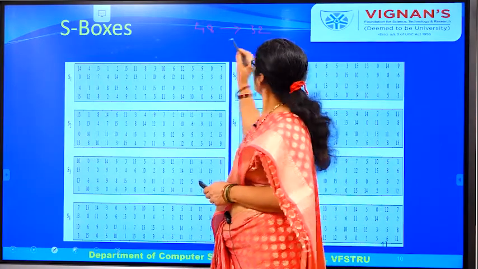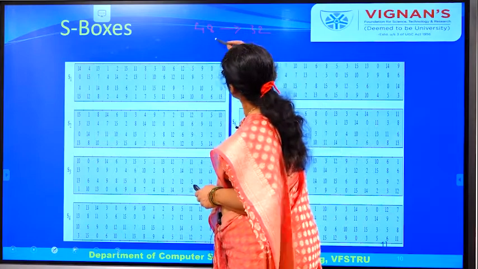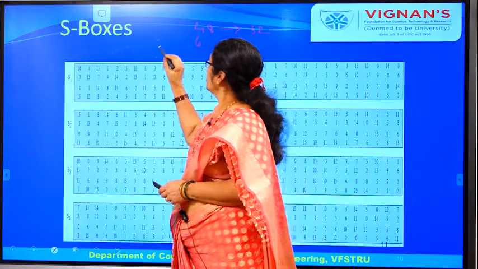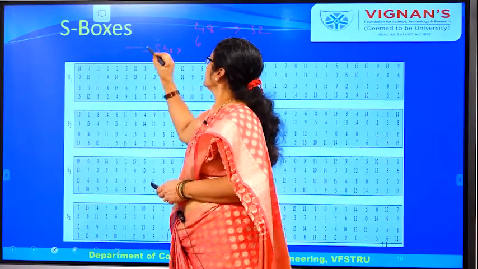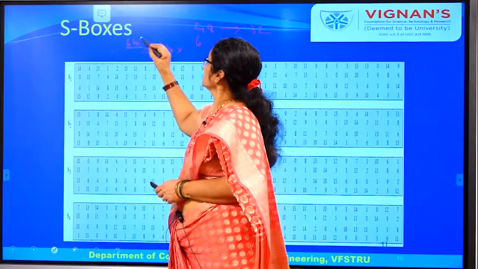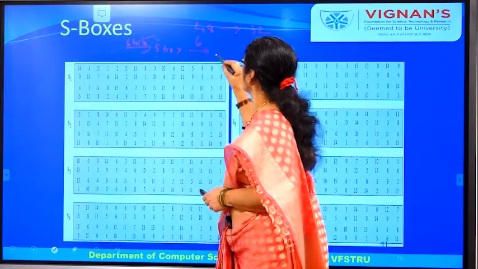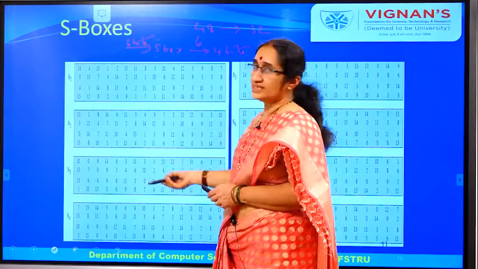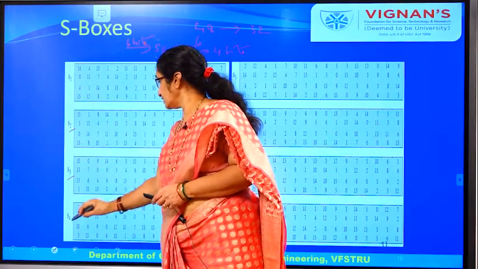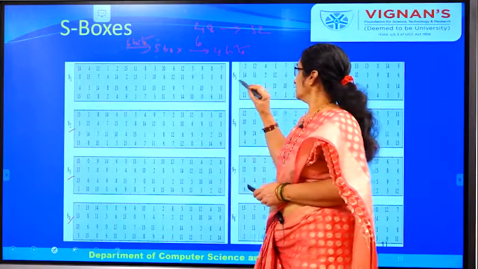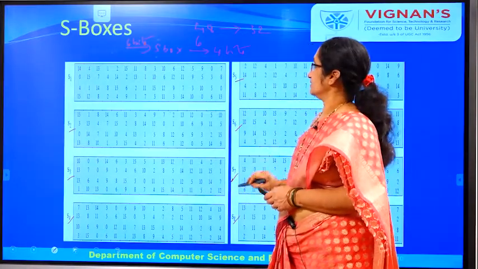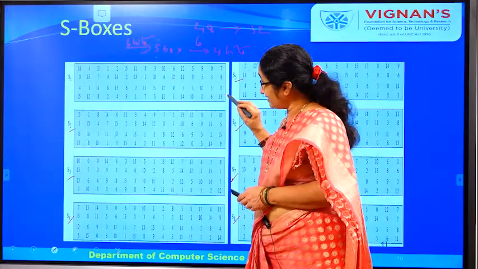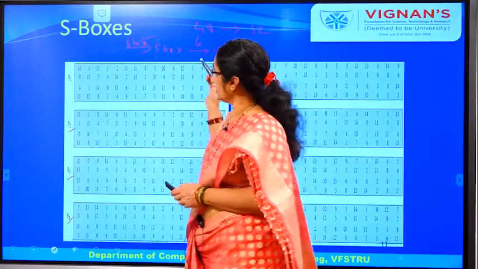When you have these 48 bits, you take every 6 bits as input to the substitution box. The input to the substitution box is 6 bits and the output of the substitution box is 4 bits. That means the first 6 bits you send into S1, the next 6 bits into S2, S3, S4 and so on, S5, S6, S7 and S8. So here you are sending 6 bits and the output is 4 bits. Let us see how this conversion actually takes place.